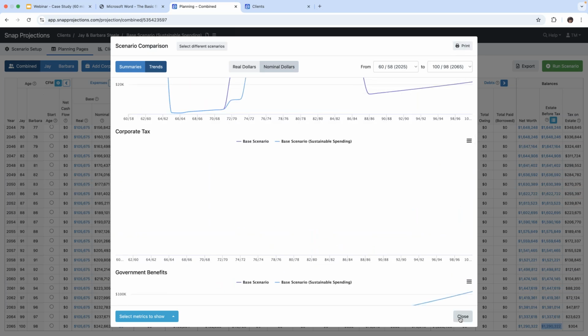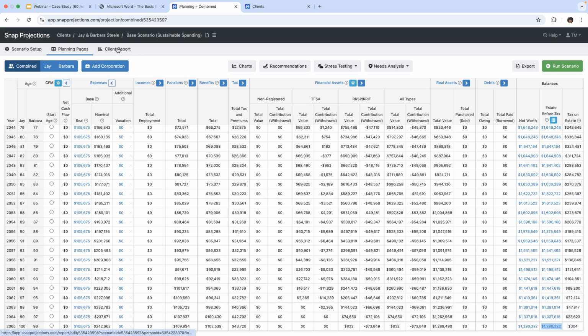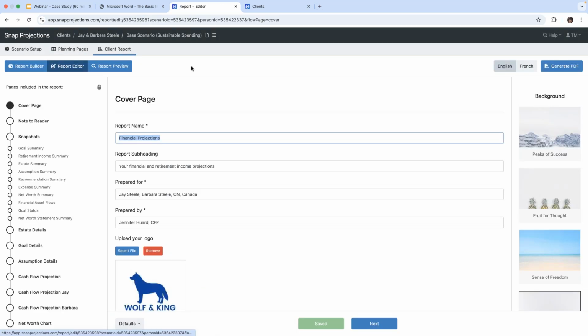We will exit this now. And then the next stage is creating our client report. So we will click on this in our second level menu. And this brings us to the report editor page. Now there's 3 sections to creating a client report. There's the report builder, the report editor, and then the report preview. We always start at this page.